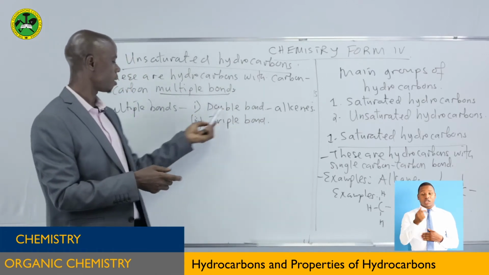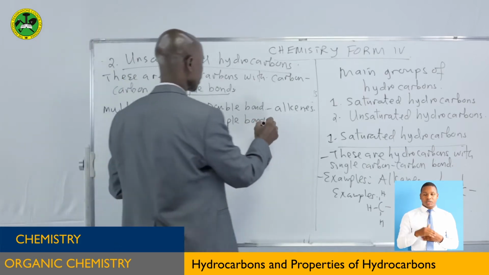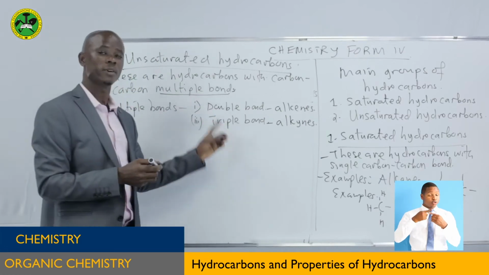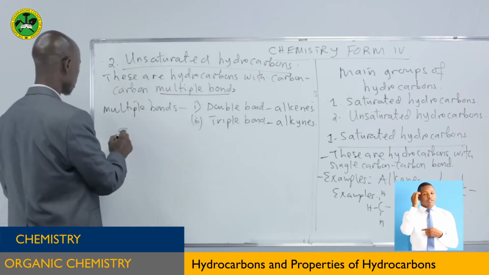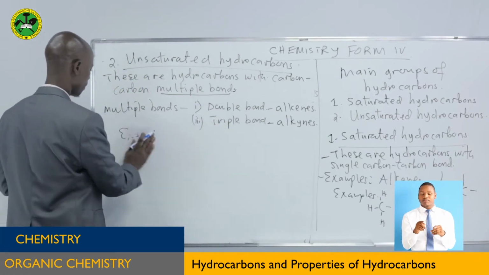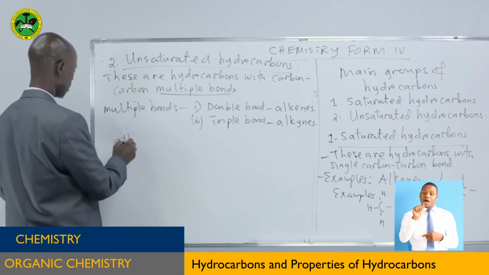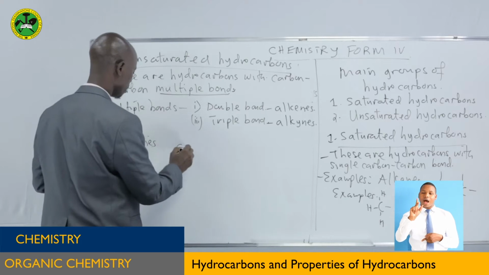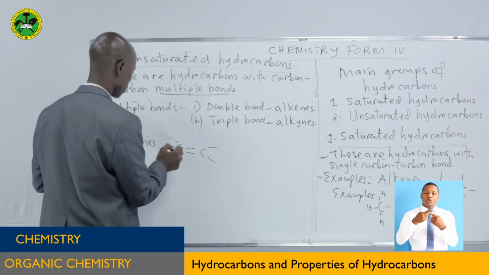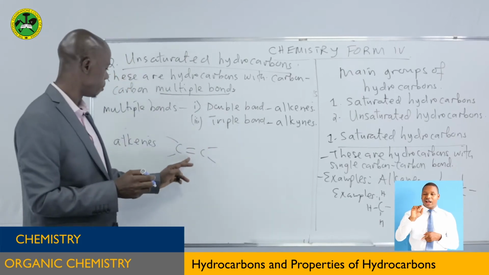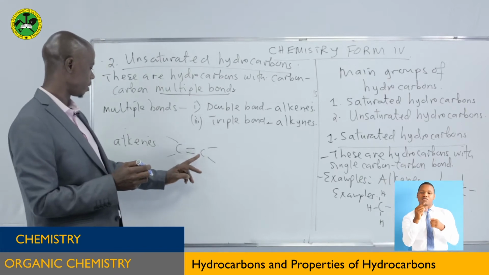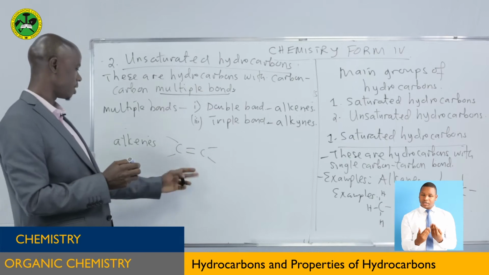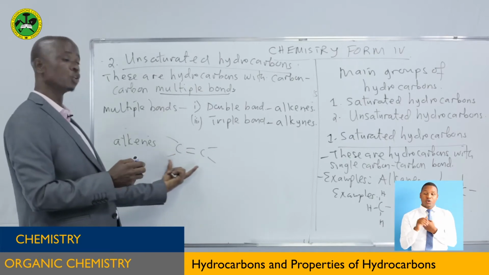And which hydrocarbons have triple bond? These are alkynes. They have carbon-carbon triple bond. So giving examples, the functional group of alkene, this one to right, is written this way. Can you see this one? The double bond is present between these 2 carbons here. So as you can see, this is the way the functional group is written.